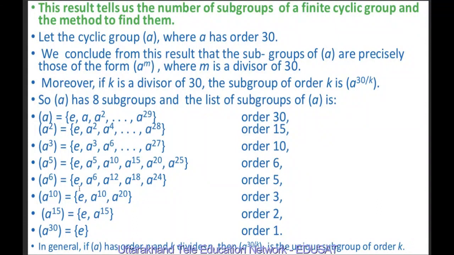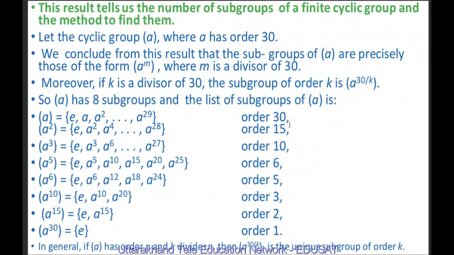So it means the subgroups of the cyclic group A, which is of order 30, are precisely of the form cyclic group generated by a raised to power m, where m is a divisor of 30. We have seen that the divisors of 30 are 1, 2, 3, 5, 6, 10, 15 and 30. And if k is a divisor of 30, the subgroup of order k is generated by a raised to power 30 upon k. If 30 is a divisor of 30, then it is the group generated by a.